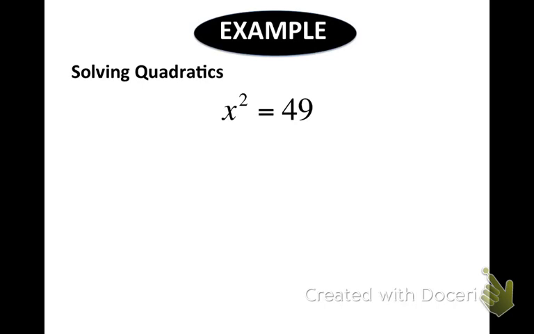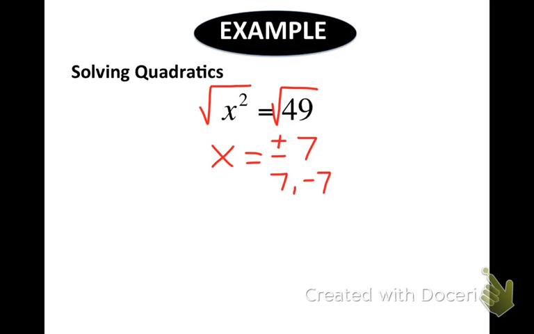If I take the square root of x squared, it's just going to go to an x. What I do to one side, I have to do to the other side. And our instinct is going to be the square root of 49 is 7, but it's going to be both positive and negative. Remember I showed you guys that symbol before? Plus or minus 7. If you want to write it out as positive 7, negative 7, feel free.